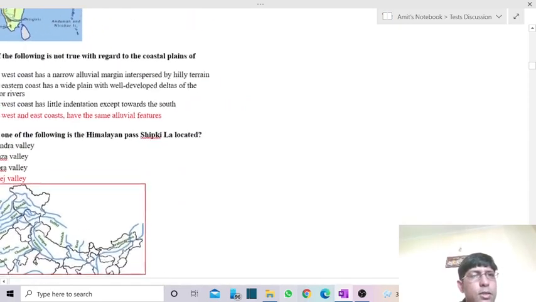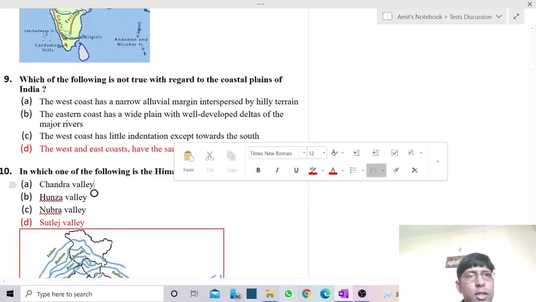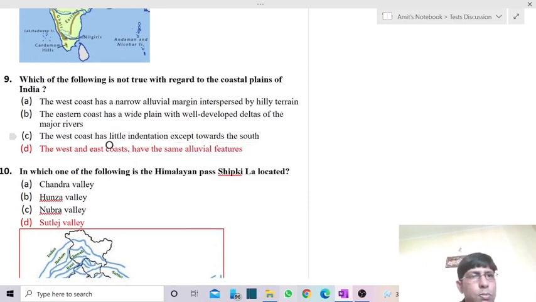So next one is, which of the following is not true regarding the coastal plains of India? So we go with the first statement. Western coast has narrow alluvial margin interspersed by the hilly terrain. It is correct, of course. It is again a very narrow margin of alluvial, you can say, part.